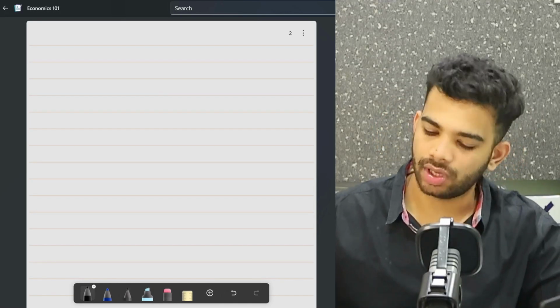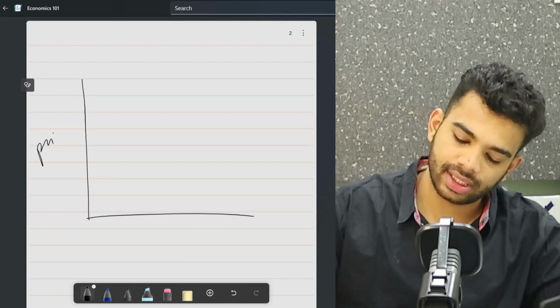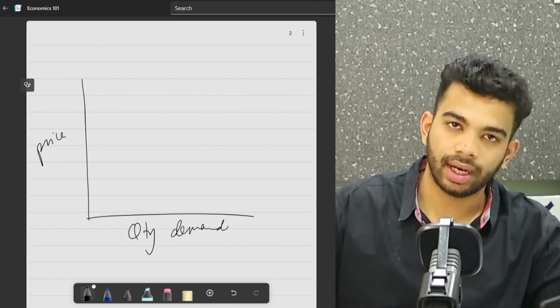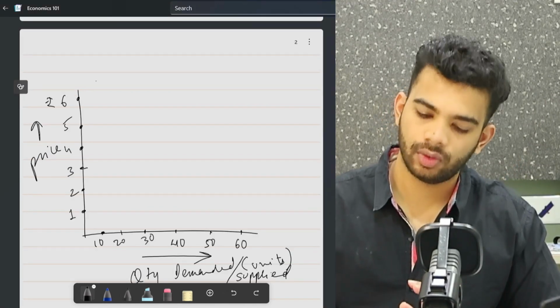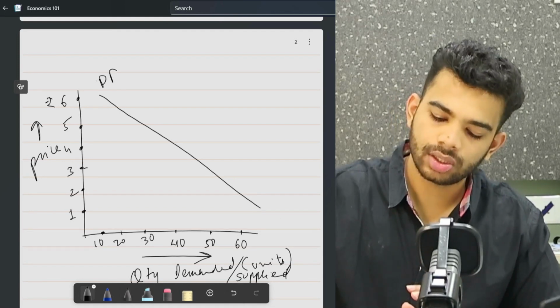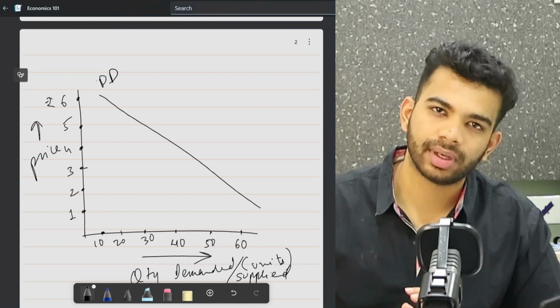Right here we have a straightforward y-axis and an x-axis, and on the y-axis we have the price, on the x-axis we have the quantity that is demanded. Once we have this graph drawn, we just have to create a downward sloping line. What is this downward sloping line? This is called the demand curve. And what is the demand curve? The demand curve is a graphical representation of the law of demand.